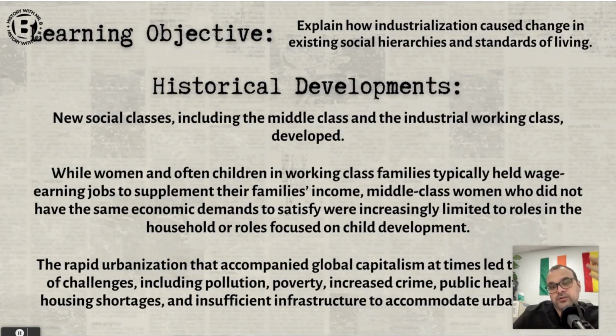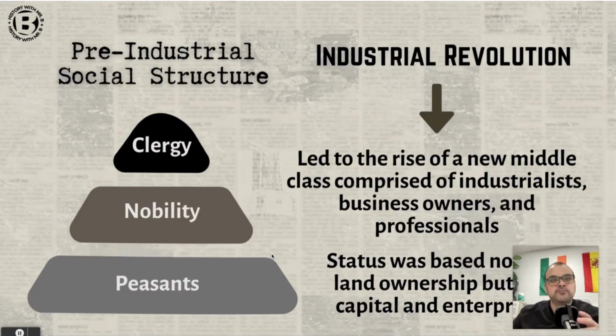Your learning objective for this section is to explain how industrialization caused change in existing social hierarchies and standards of living. We're going to talk about the development of new social classes, the middle class particularly. We'll talk about how women and children began to work in factories, especially in working class families, holding jobs to supplement income. We'll talk about urbanization and how that changed society. That's the effort for today: talking about how industrialization changed society. So let's get into that.